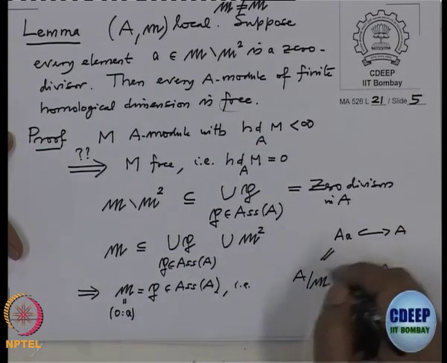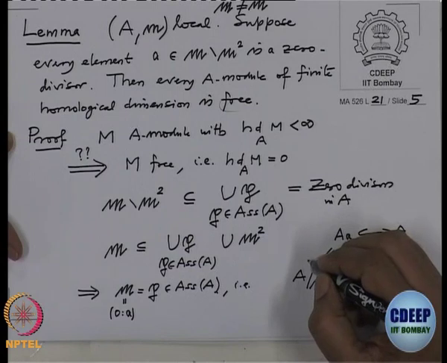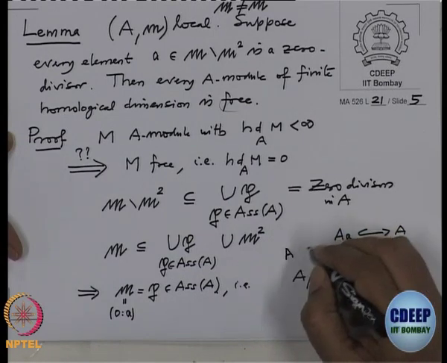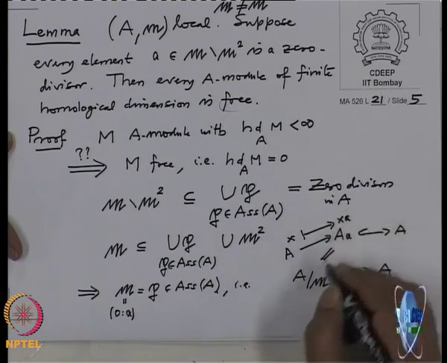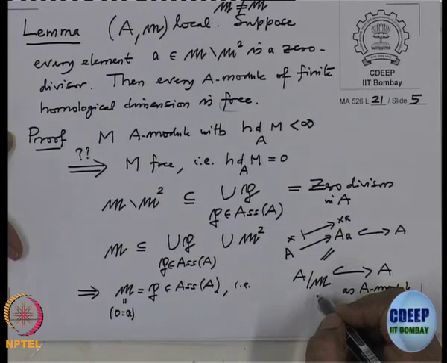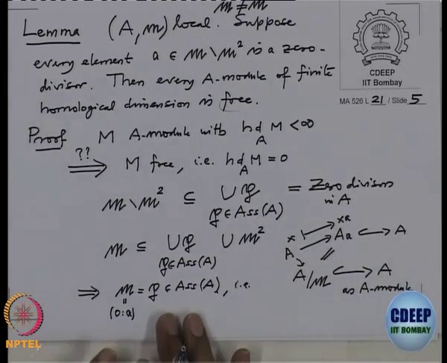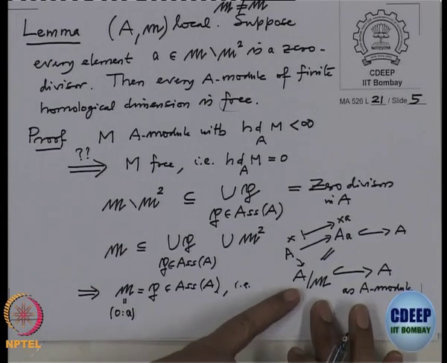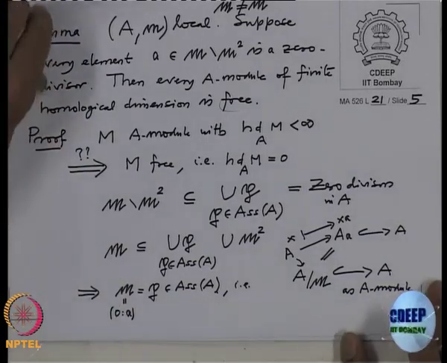Oh yes, A/(ann a) is A/M, because you take the map from A to A, x going to xa, and the kernel of this map is precisely M, and therefore this map will factor through A/M, and it is surjective already. So therefore this will be equal. Associated prime ideal means a copy of A/P is contained in A, but I am applying it for M. So the residue field goes inside A.